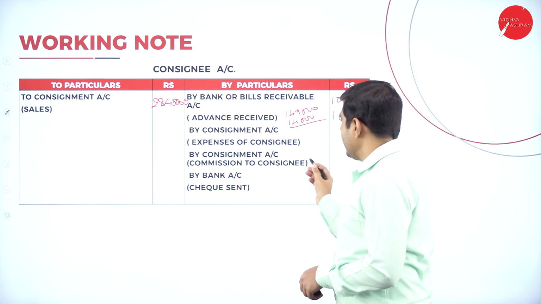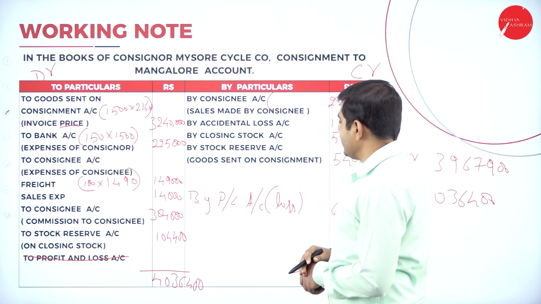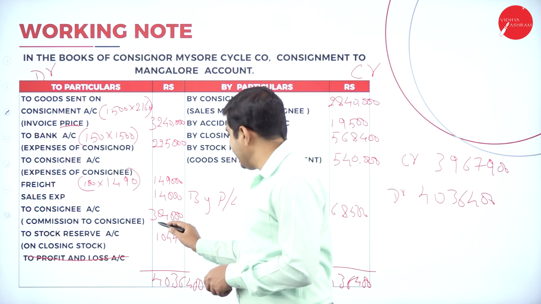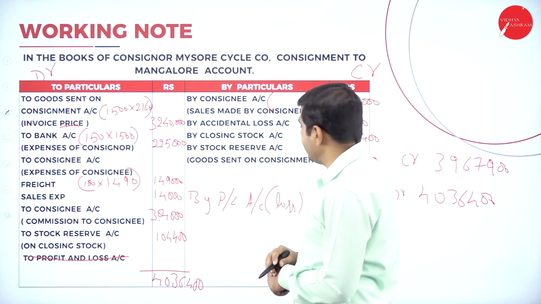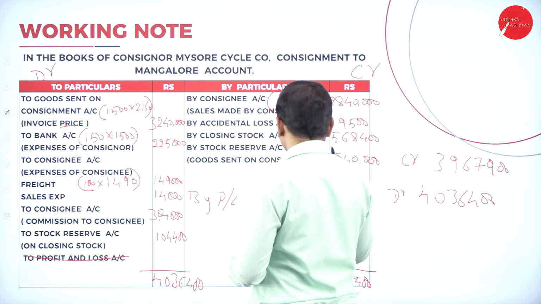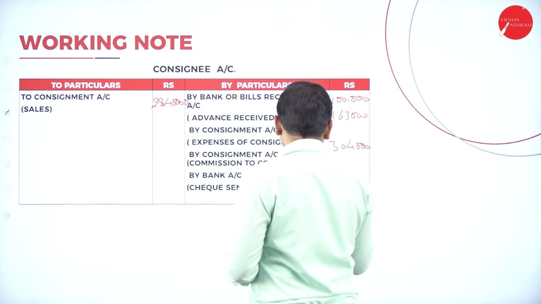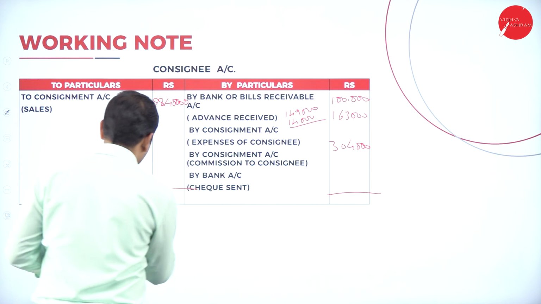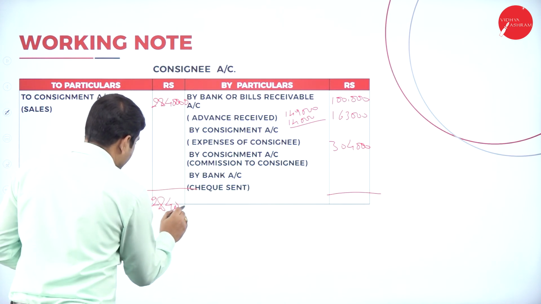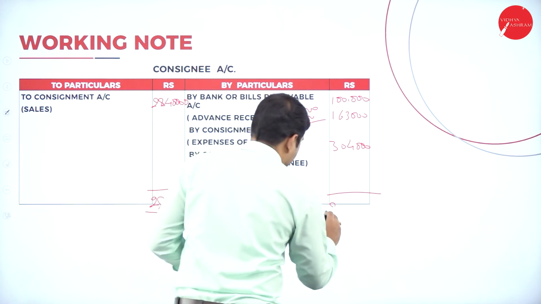Next one, consignment commission to consignee. What is the commission we have to pay? We have to pay 3,04,000 rupees commission to consignee. You will deduct that amount. So the remaining amount he will send to consignor out of 28,40,000.